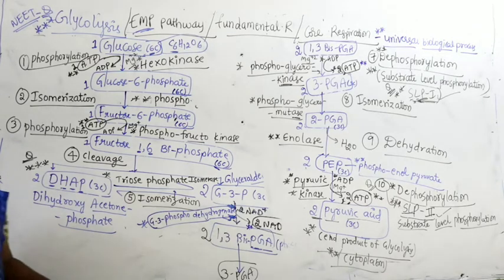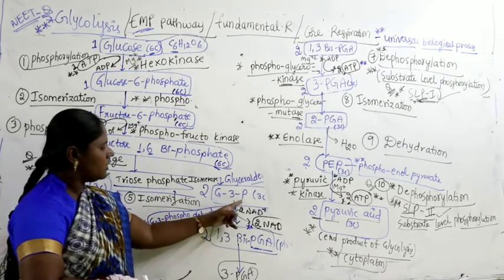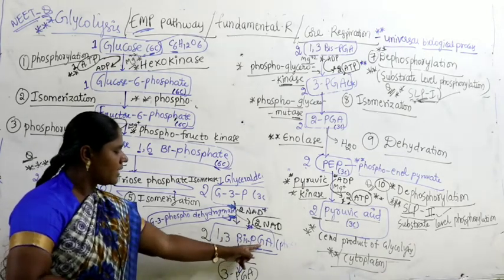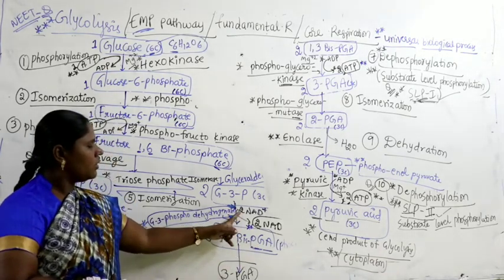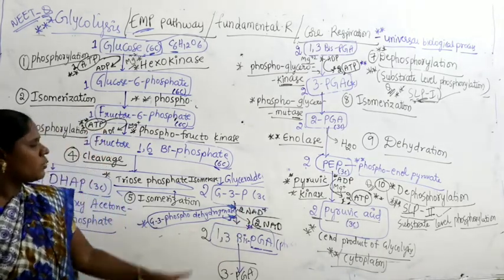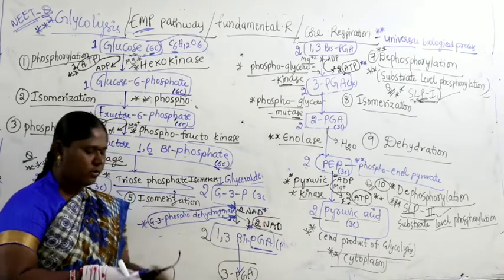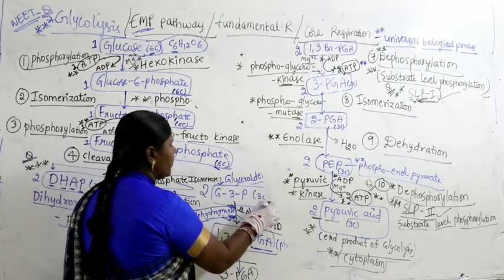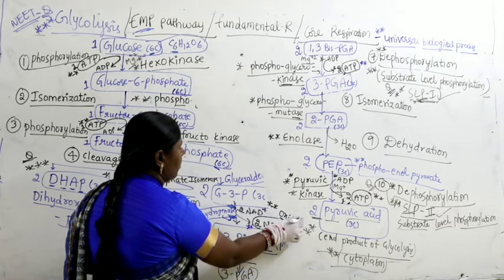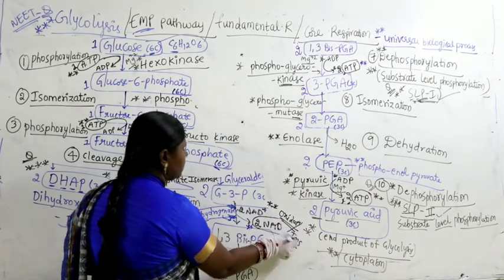In the next step of conversion, 2 molecules of G3P convert into 1,3-bisphosphoglyceric acid and get reduced with 2 NAD plus converting into 2 NADH2, and this is oxidation number 1, very important. You have to remember this, this is oxidation number 1, or it is called intramolecular shift.